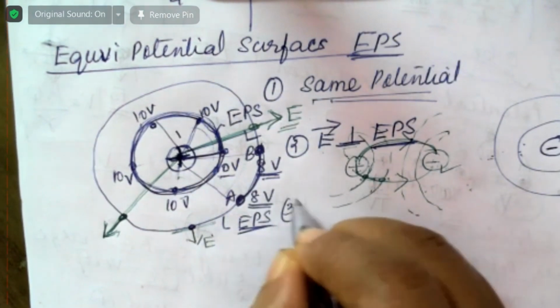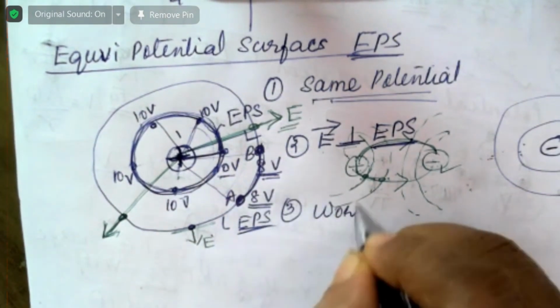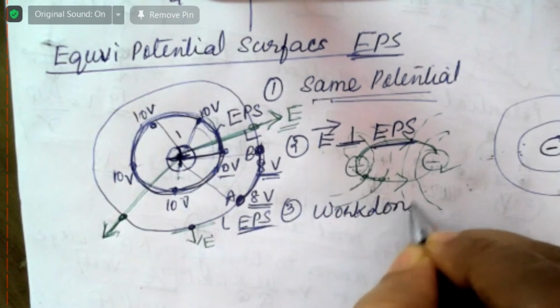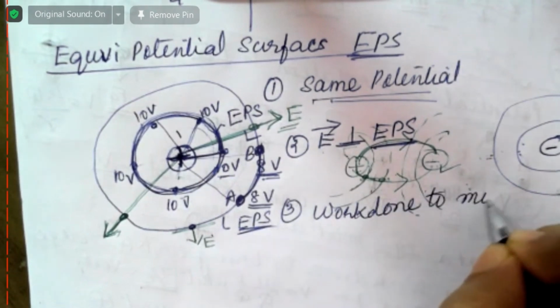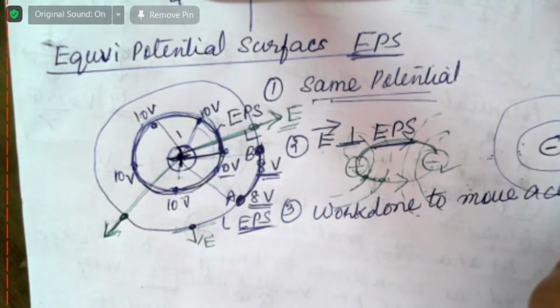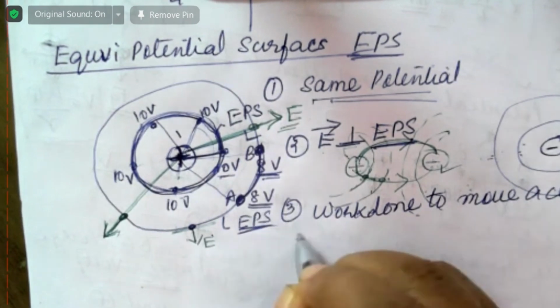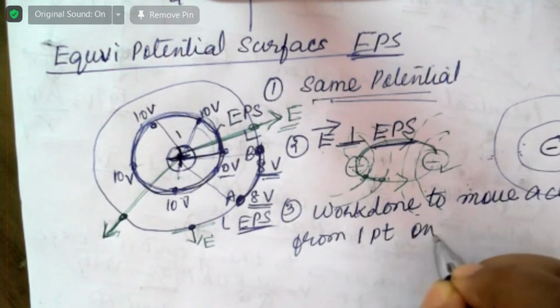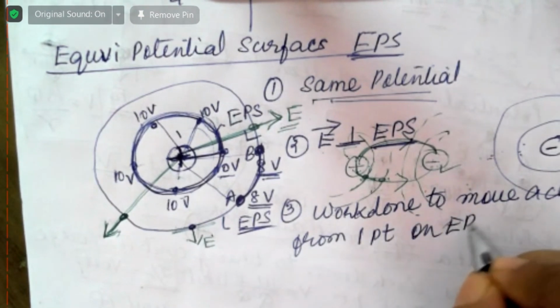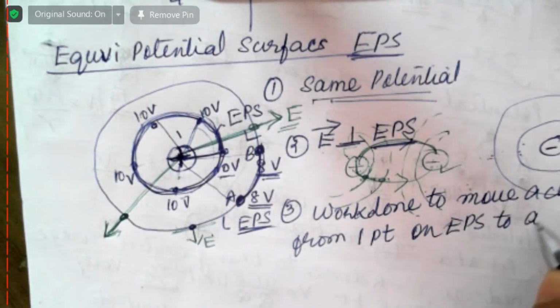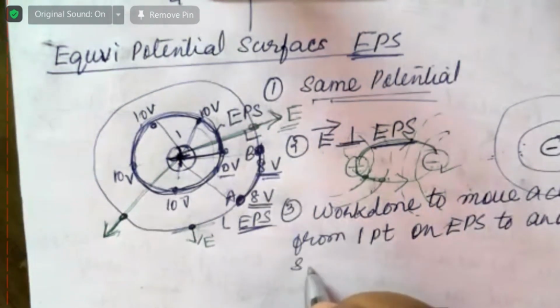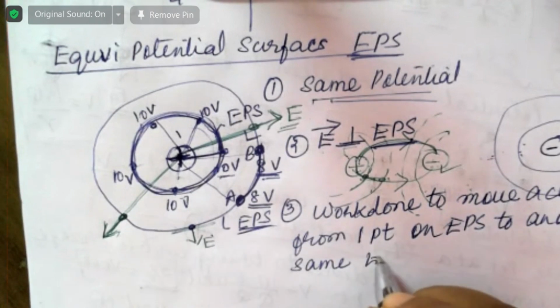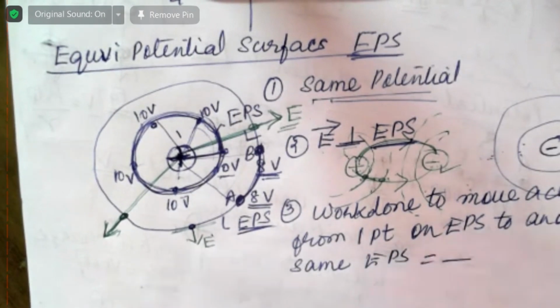The work done to move a charge from one point on an equipotential surface to another point on the same equipotential surface is what?